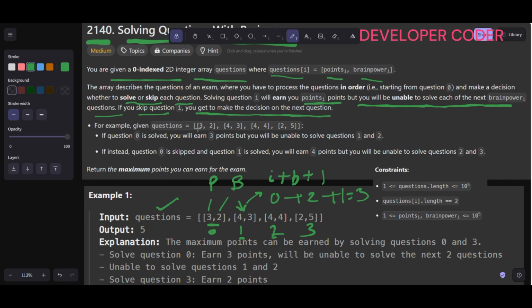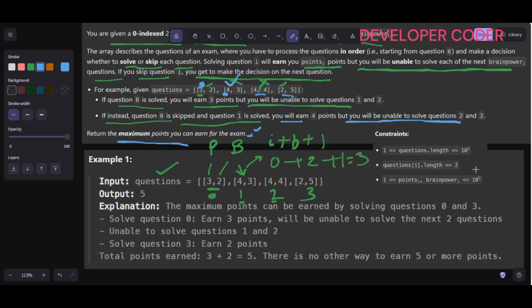For example, given this particular array, question 0, question 1, question 2, question 3. If question 0 is solved, you will earn 3 points, but you will be unable to solve questions 1 and 2. If instead question 0 is skipped and question 1 is solved, you will earn 4 points, but you will be unable to solve questions 2 and 3. Then we have to return the maximum points you can earn for the exam.